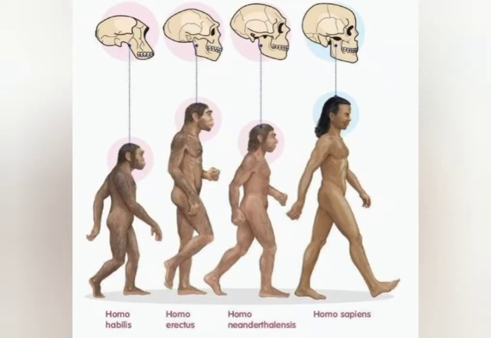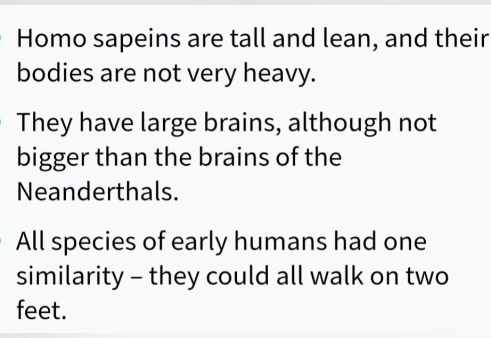Children, what are the differences and similarities between Homo sapiens and their predecessors? Homo sapiens are tall and lean and their bodies are not very heavy. They have large brains, although not bigger than the brains of the Neanderthals. All species of early humans had one similarity: they could all walk on 2 feet.